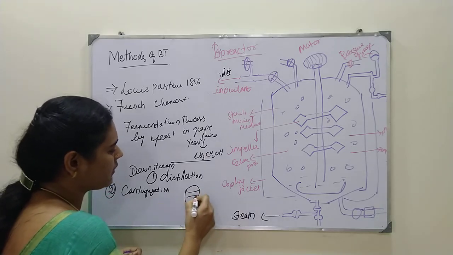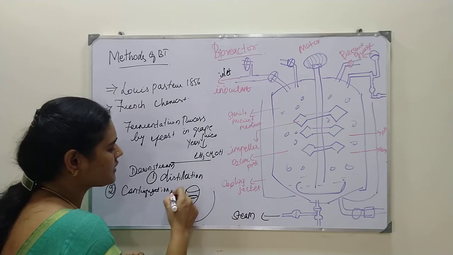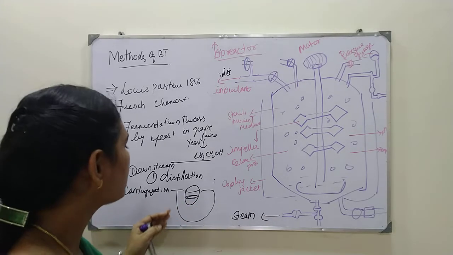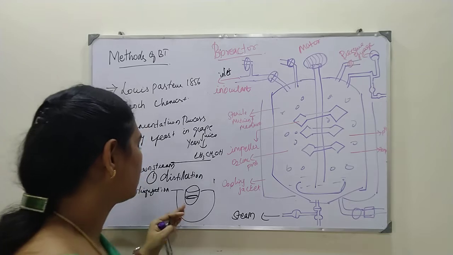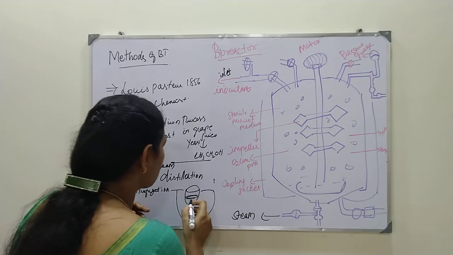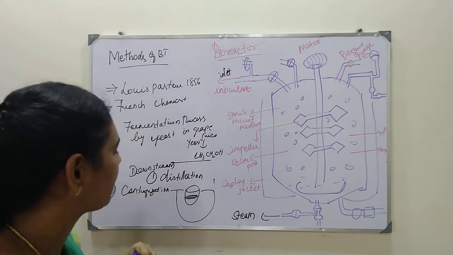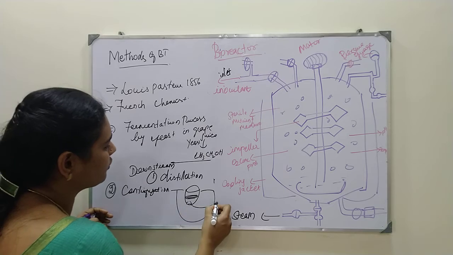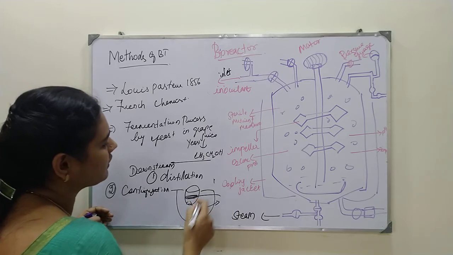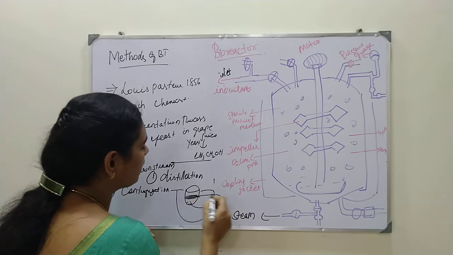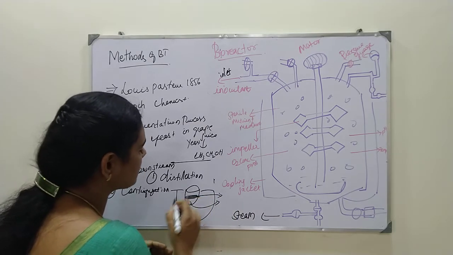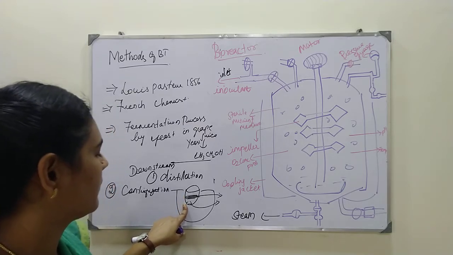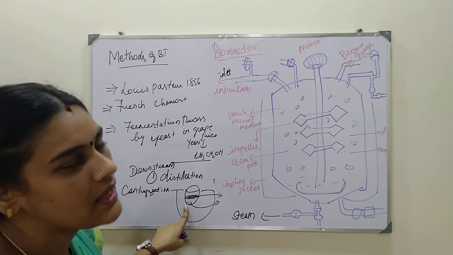Suppose your test tube has the product. You keep it in the centrifuge and switch it on, and it starts to spin for a particular number of minutes. After that time, we take the test tube out. There is a liquid part in the upper part and some sediment at the bottom. Which part you want? If you want some cells, you take the bottom part. If you want some other protein material, it will be in the liquid form. The liquid part is called the solvent, and the sediment at the bottom is called the pellet.